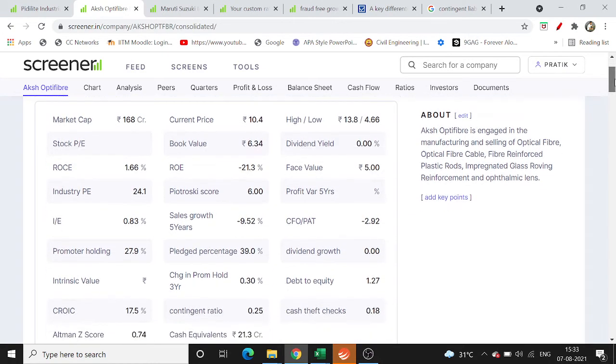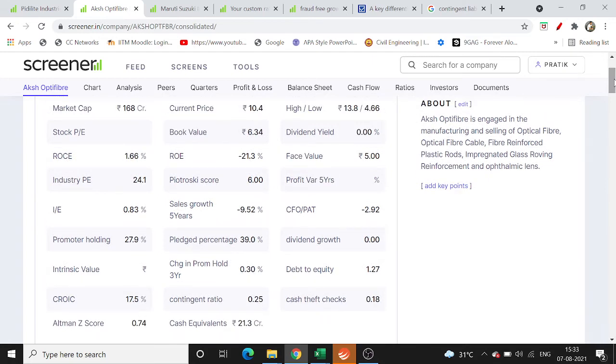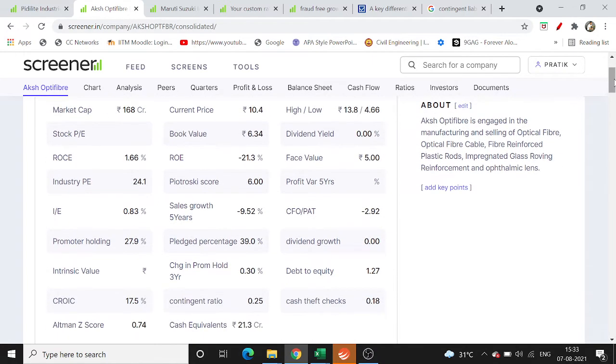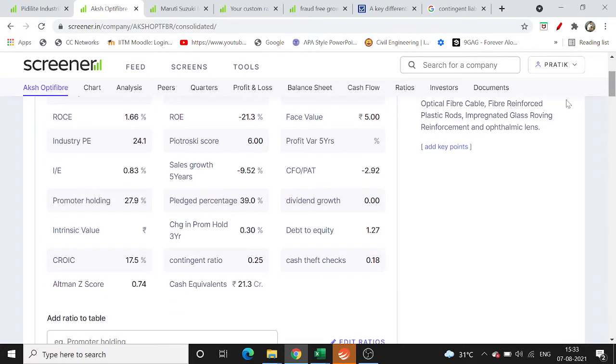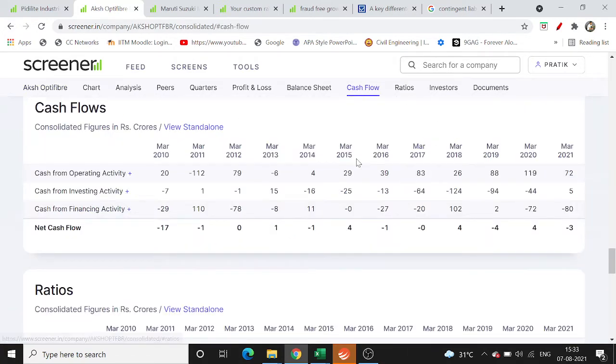These ratios give us an idea about accounting fraud and also about the growth prospects of the company. In the beginning, we look at the term CFO by PAT. This is cash flow from operating activities divided by profit after tax. If you go to the cash flow of this particular stock, you can see over the years the cash flow has been increasing.